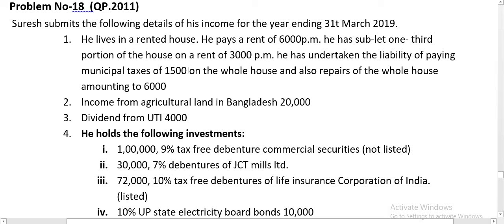Sublet portion is 1/3 and per month rent 3,000 he has received. So 3,000 into 12, that is sublet income, minus expenses on subletting, that is municipal tax 1,500 for the whole house. So you have to calculate for 1/3 because sublet portion is 1/3. And repair 6,000 for whole house, for sublet portion 1/3.